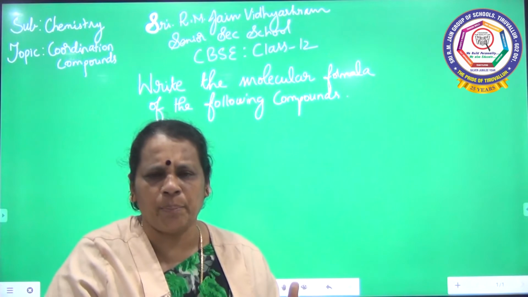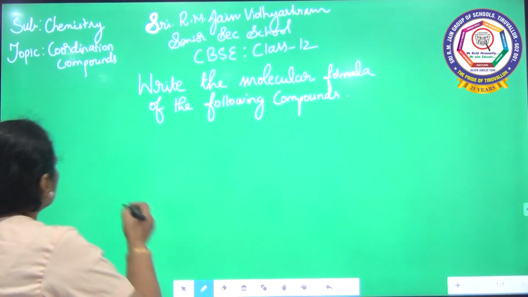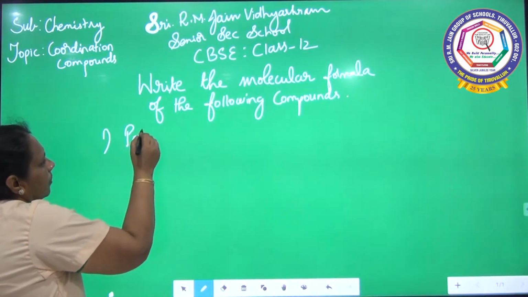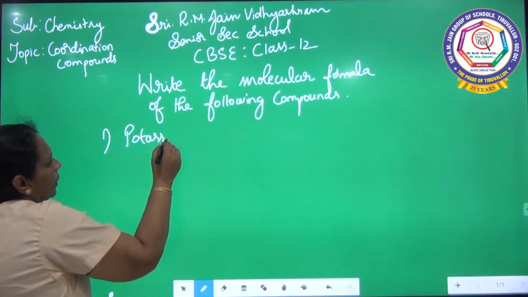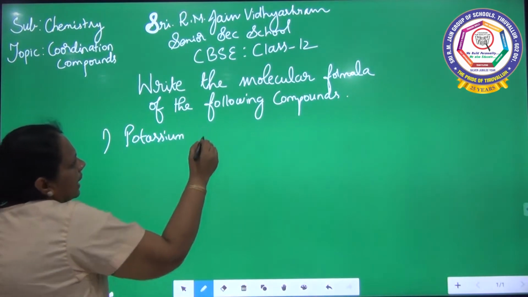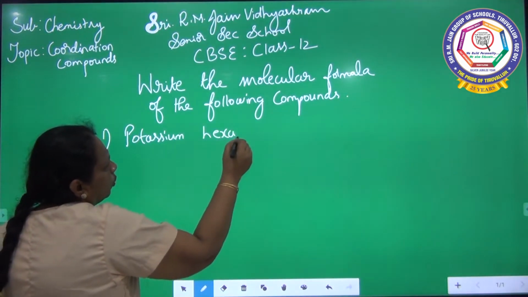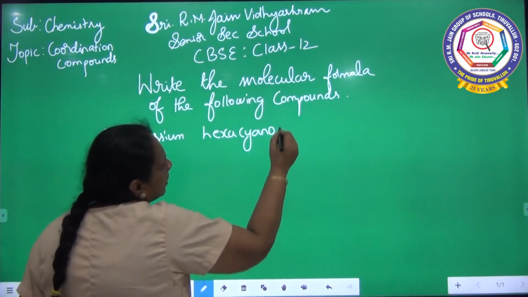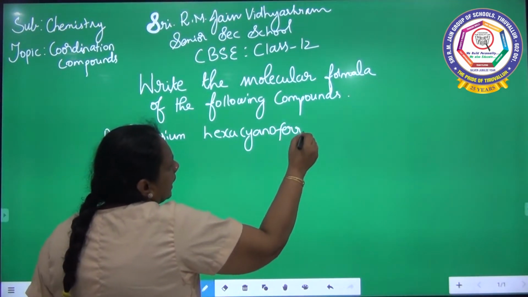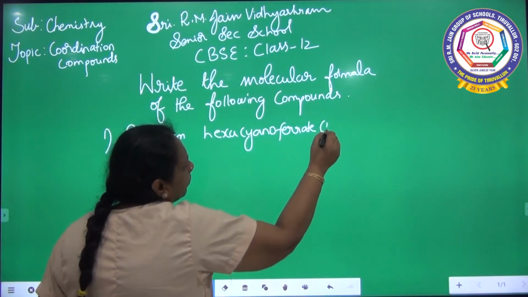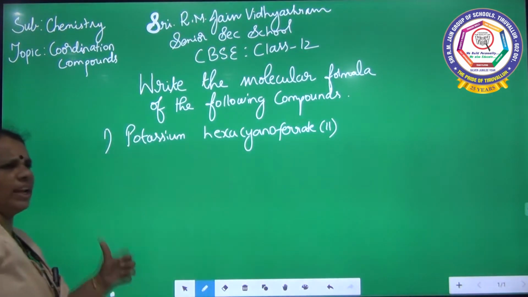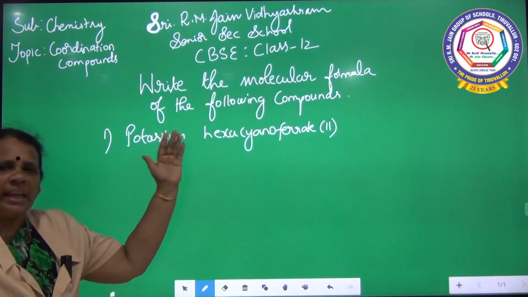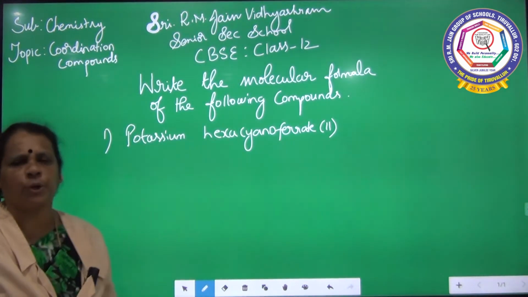So the first compound is potassium hexacyanoferrate 2. This is the name of my compound, potassium hexacyanoferrate 2.